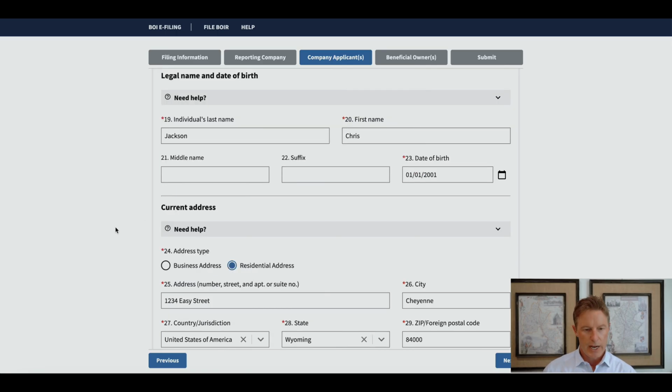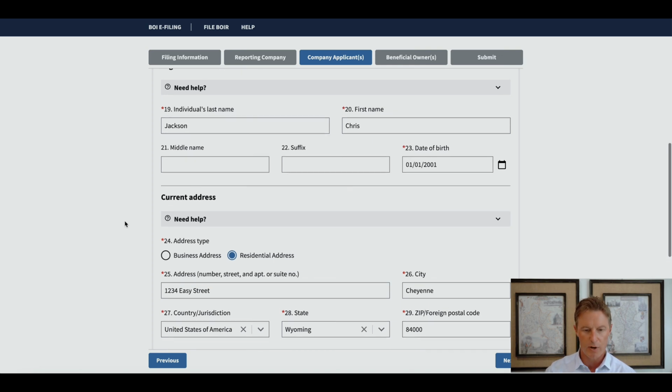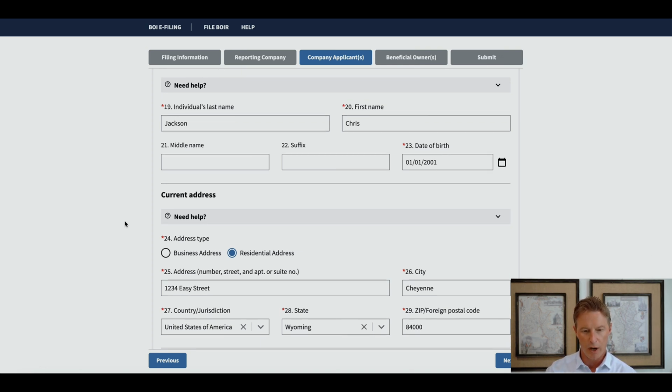Okay, so legal name and date of birth, I put in my own name here. I am my own company applicant here. If you are filling it in for, say, a paralegal that formed this entity for you or an attorney, maybe they will be filling this in for you. But if they're requesting that you go ahead and complete the BOIR and input their information, you can get their information and input it here. In my case, I'm putting in my own information.